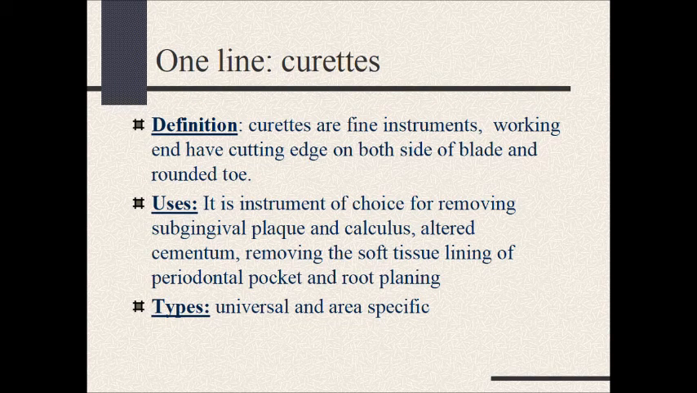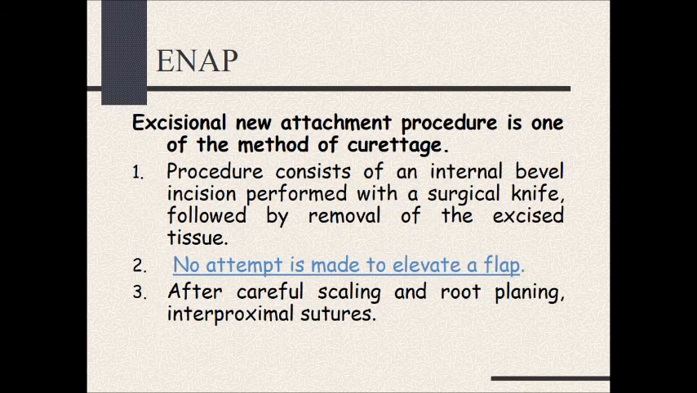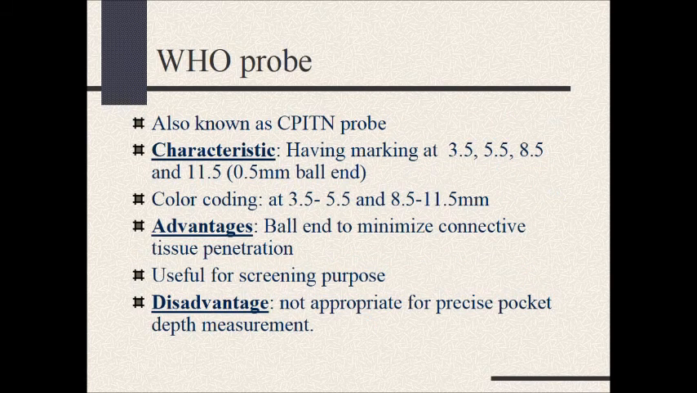The types are universal and area specific. ENAP, excisional new attachment procedure. It is a method of curettage. The procedure consists of an internal bevel incision performed with a surgical knife, followed by the removal of excised tissue. No attempt is made to elevate the flap. After careful scaling and root planing, interproximal sutures are given.